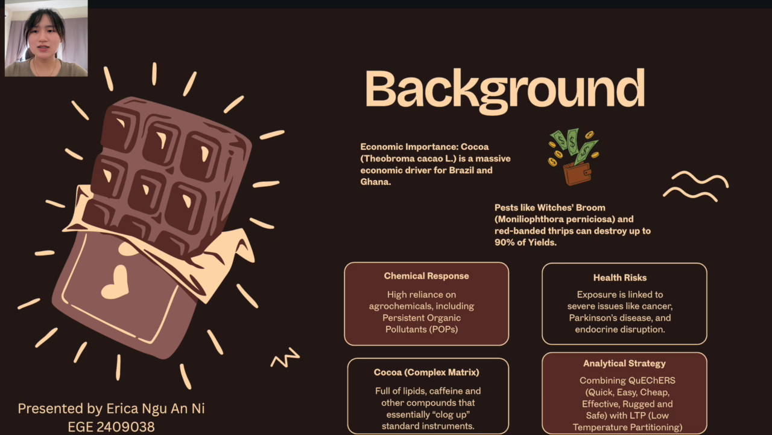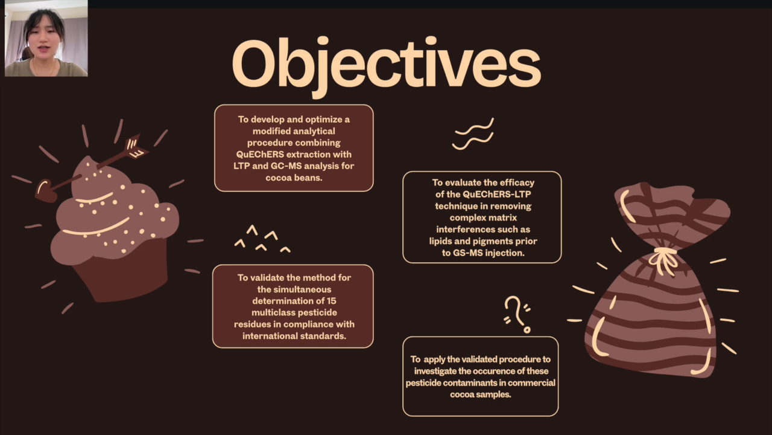However, monitoring this is difficult because cocoa is a complex matrix that is rich in lipids and interferes with standard lab instruments. While the industrial standard QuEChERS method is effective, it requires laborious cleanup. To solve this, we use low temperature partitioning, which frees the sample to effectively remove those interferences. Based on those challenges, our study has four main objectives, but our main purpose is to apply this validated procedure for determination of 16 multi-class pesticide residues to investigate the occurrence of these pesticide contaminants in real commercial cocoa samples.